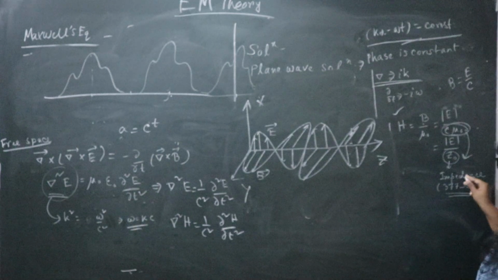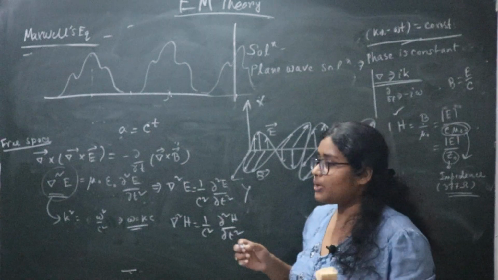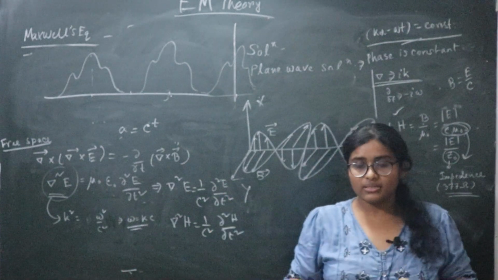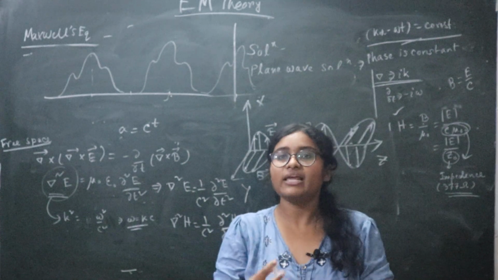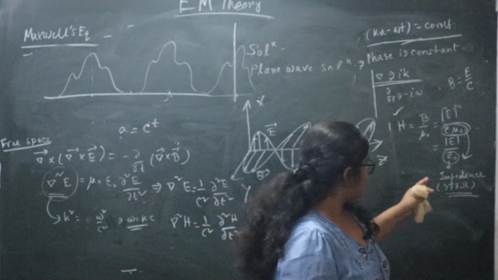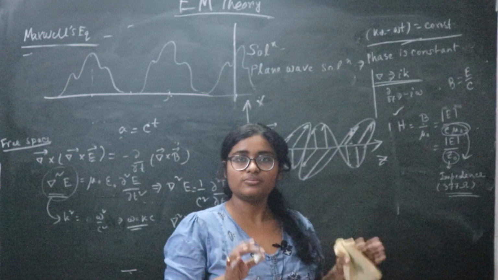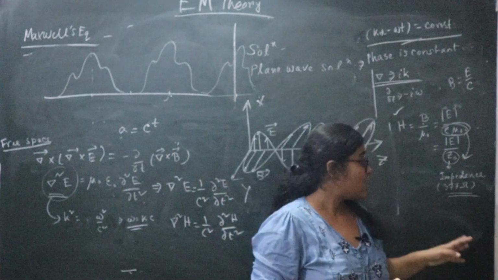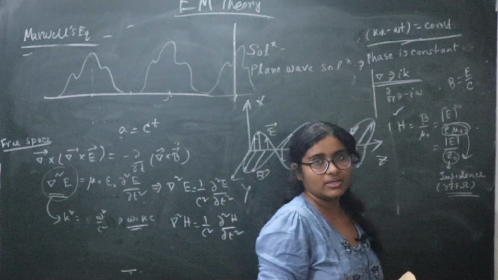Now what is the impedance? What do you understand by wave impedance? Whenever the wave is propagating in a medium, the resistance the wave experiences from the medium tells you the wave impedance. Free space is also a kind of medium, so it has some impedance, and this is 377 ohm. So this is the wave impedance.